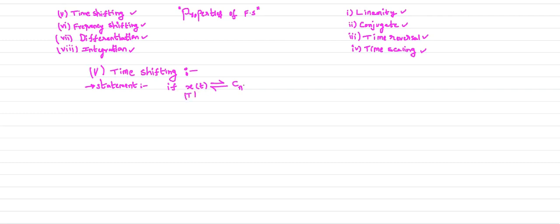For this signal, the complex exponential Fourier series coefficient is Cn. That means x of t can be written using the complex exponential Fourier series as the sum of Cn e power j n omega naught t. That is the representation of the signal x of t. Now the time shifting property states the following.